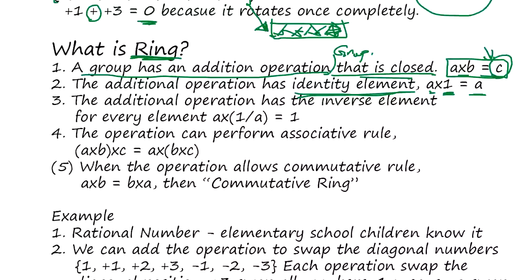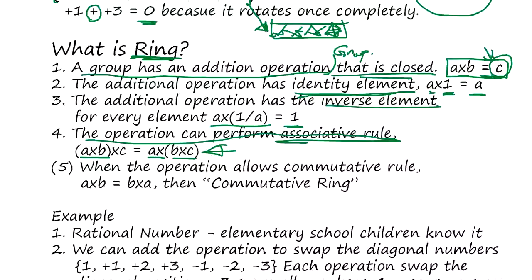And the additional operation has the inverse element: A times 1 over A equals 1. The inverse element is the reciprocal number. The rational numbers are guaranteed to have a reciprocal for any number. The operation is associative: (A times B) times C is A times (B times C). This is already satisfied in the rational numbers.